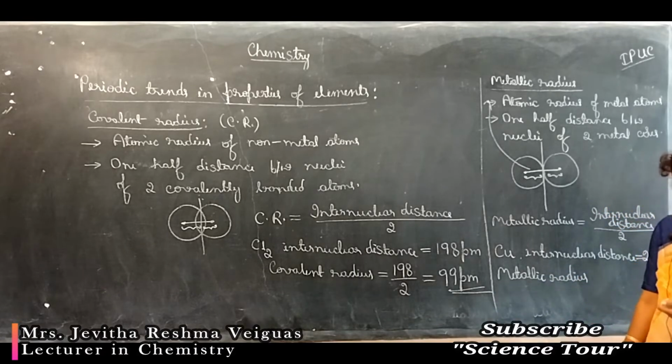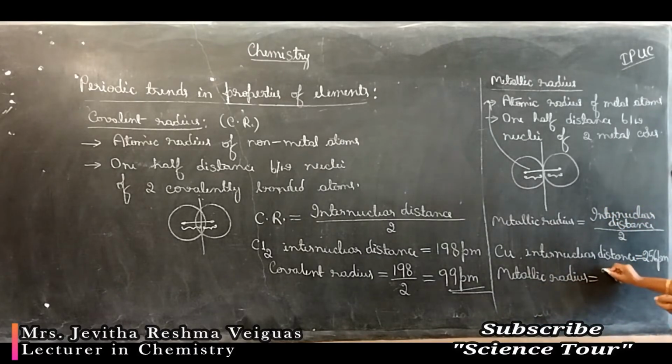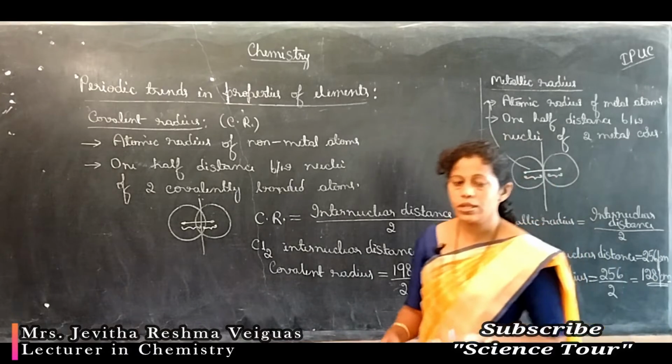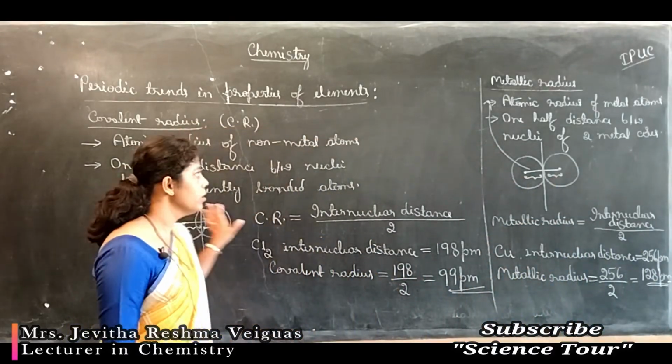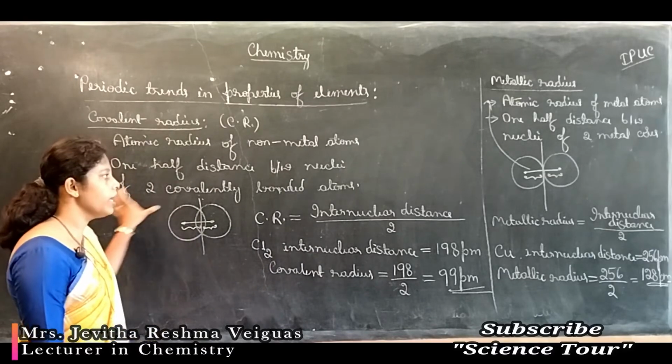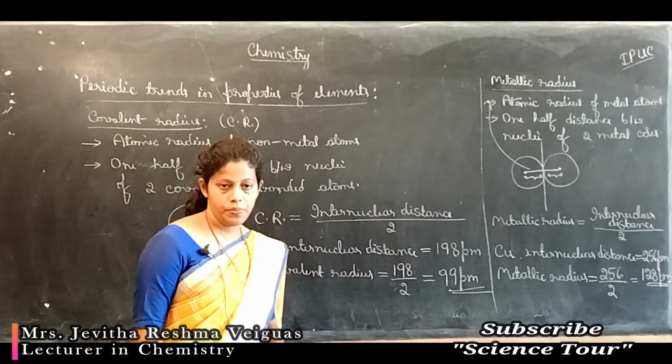Divide the internuclear distance by 2. So what I will do is 256 divided by 2. That is 128 picometer. So this is how the atomic radius is expressed for the non-metal atoms and metal atoms.